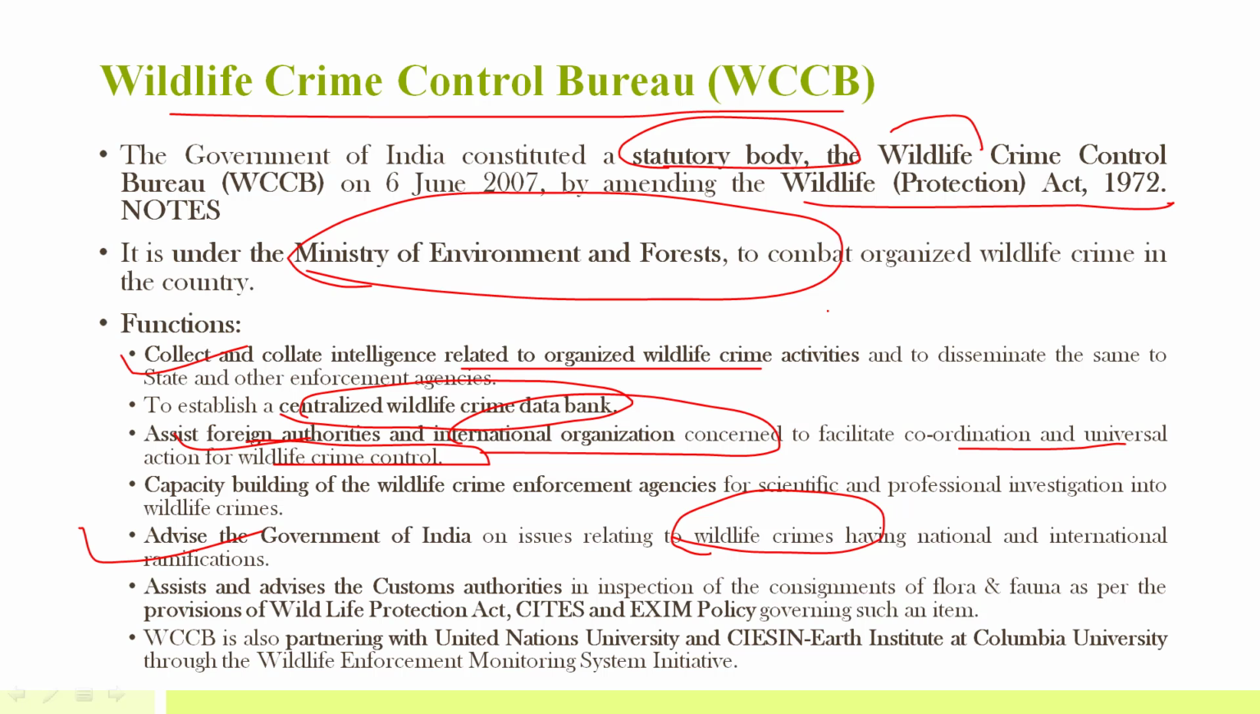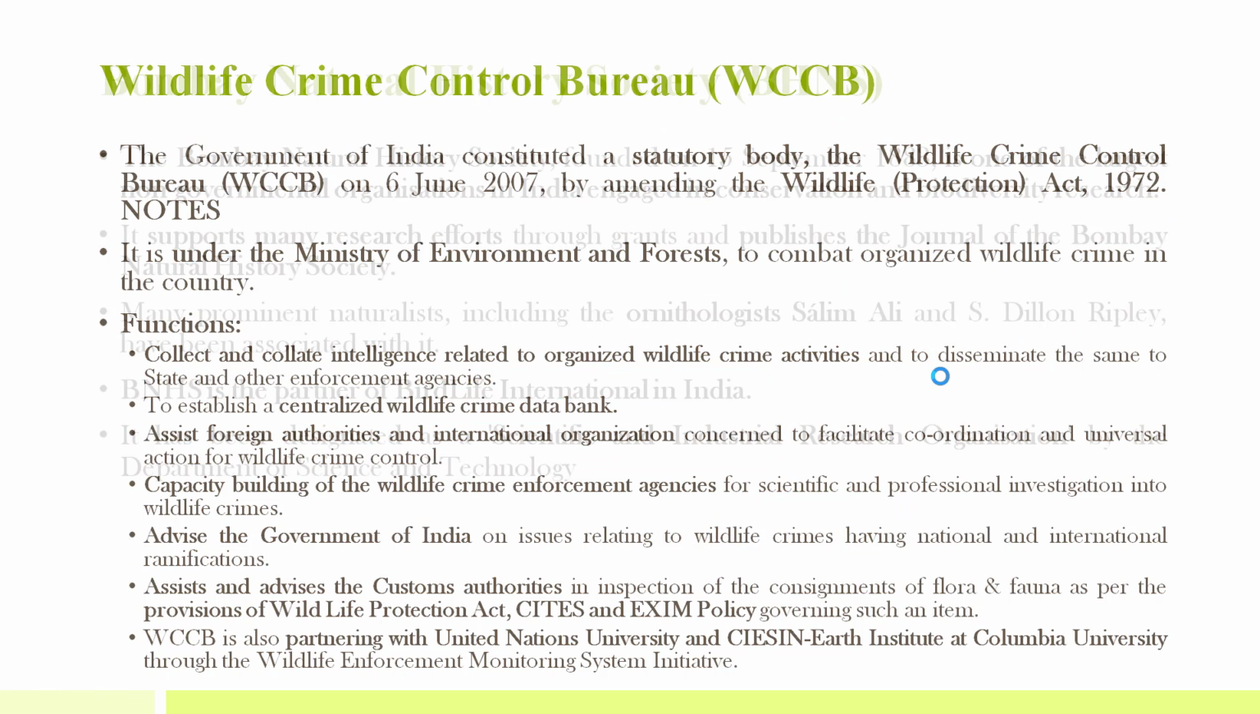Now, in part 1 of Environment Current Affairs, I had told you about 2 operations, that is Operation Thunderbird and Operation Save Kurma. These were mainly launched by this particular organization, the Wildlife Crime Control Bureau. I have discussed this already in part 1.